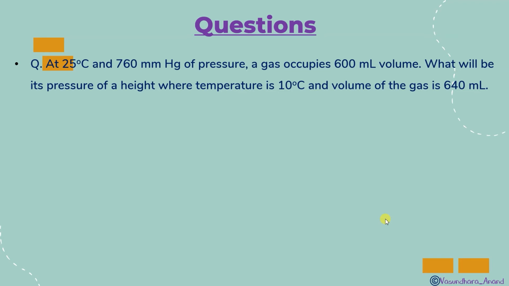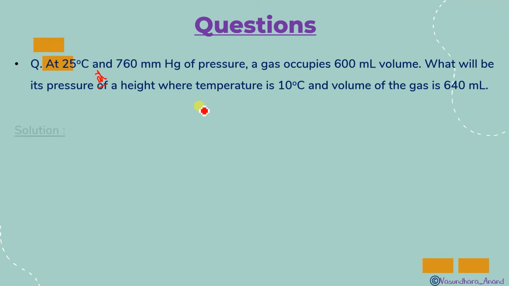Next question is here. At 25 degrees Celsius and 760 mm Hg of pressure, a gas occupies 600 ml volume. What will be its pressure at a height where the temperature is 10 degrees and the volume of the gas is this many ml? So V1 is given, V2 is given, T1 is given, T2 is given, P1 is given, P2 is asked.